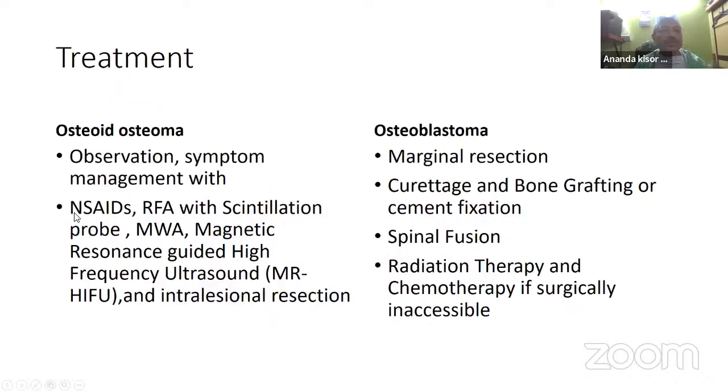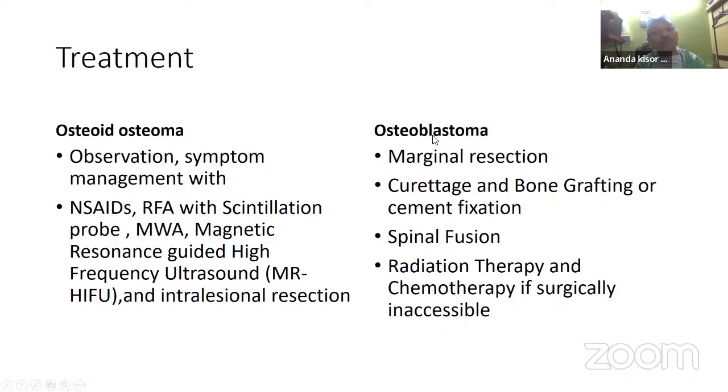Osteoid osteoma may be treated by observation and symptom management with NSAIDs. There is radiofrequency ablation with a scintillation probe, microwave ablation, magnetic resonance guided high frequency ultrasound, and intralesional resection. But for osteoblastoma, the site of the lesion is also important. In osteoid osteoma, the peripheral bone is affected, whereas osteoblastoma is very commonly seen in the spine. So marginal resection, curettage, bone grafting or cement fixation may be required. Spinal fusion may be required if there is significant spinal back pain. It is the most common cause of painful scoliosis.